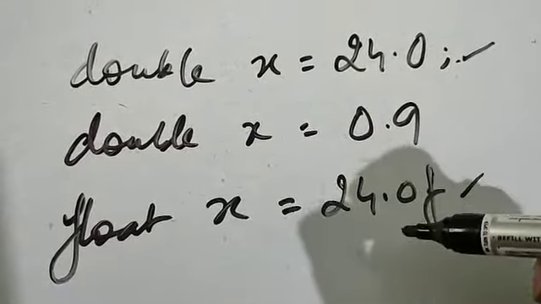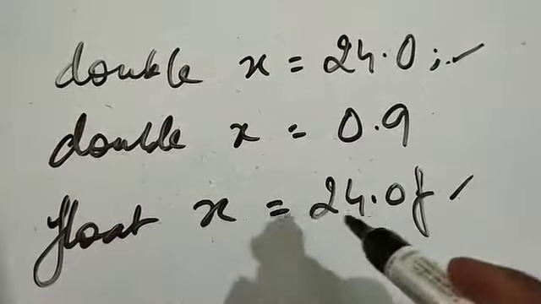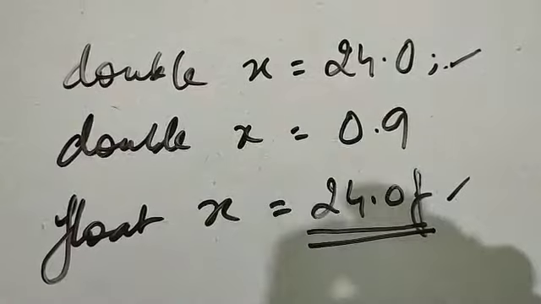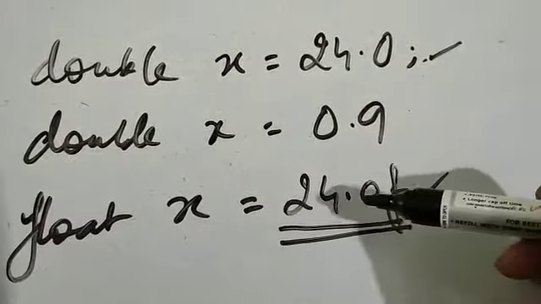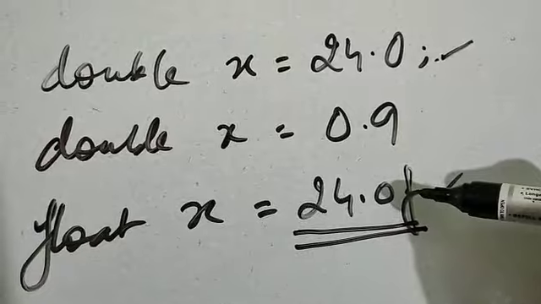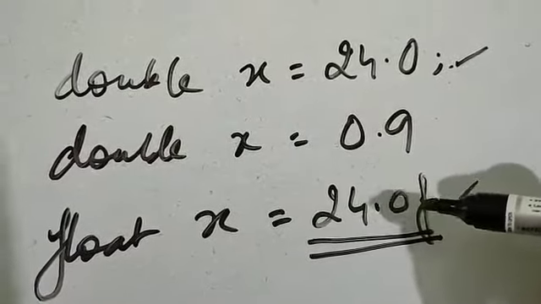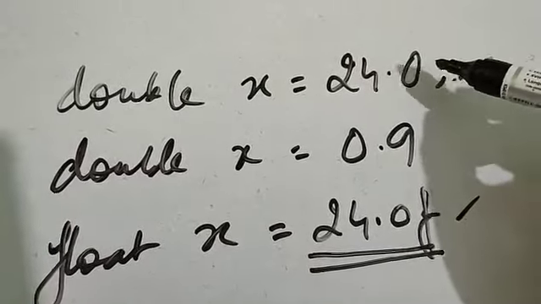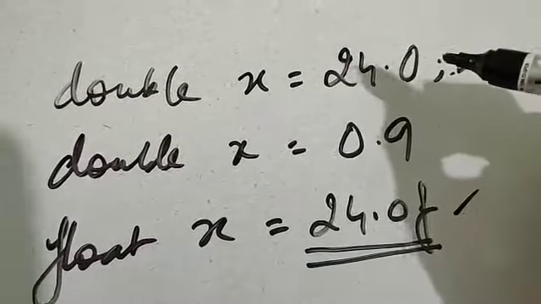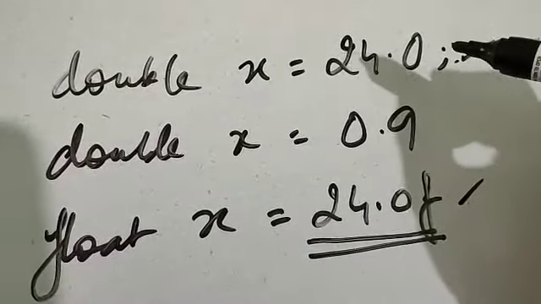So when we write the smaller ones, we have to use it this way. Whenever you write float, do not forget to write f, either capital F or small f. To avoid this confusion, we always take a double. In case of double, you do not have to write anything. So be careful how you write the float.